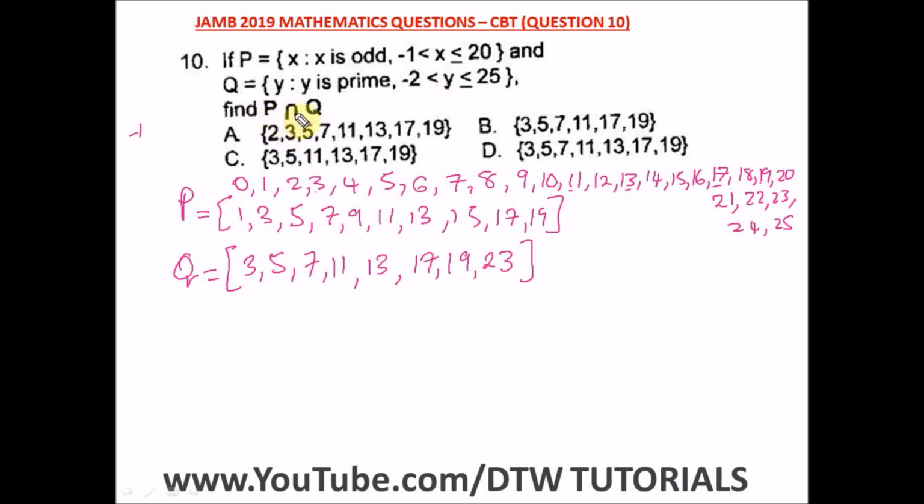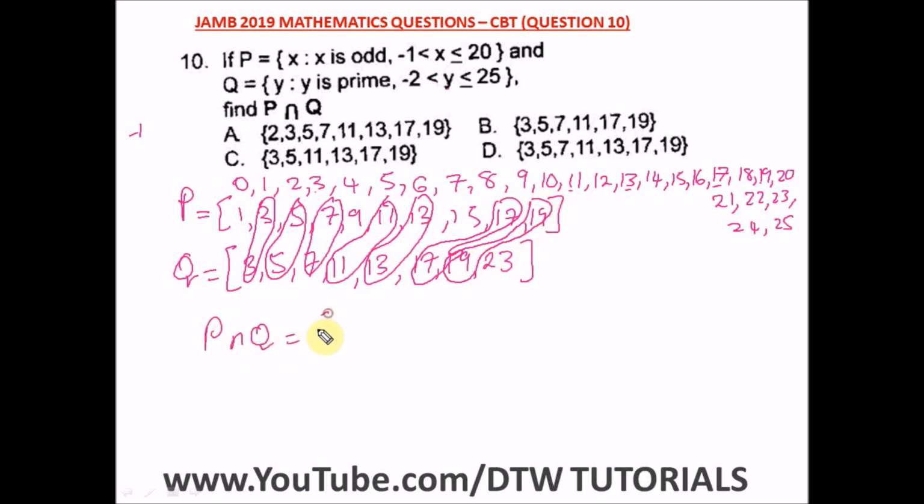Now we have to find P intersection Q. Intersection means what is common to P and Q. So 3 is common, we have 5, 7, 11, 13, 17, and 19. So P intersection Q is equal to 3, 5, 7, 11, 13, 17, and 19.